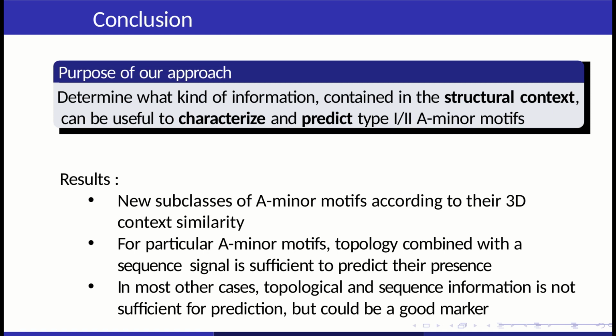For prediction, for particular A-minor motifs, topology combined with a sequence signal seems to be sufficient to predict their presence, but in most other cases, topological and sequence information is not sufficient for prediction, but it could be a good marker anyway.